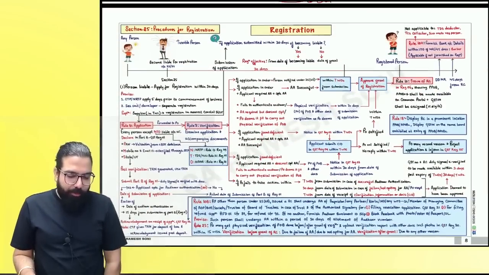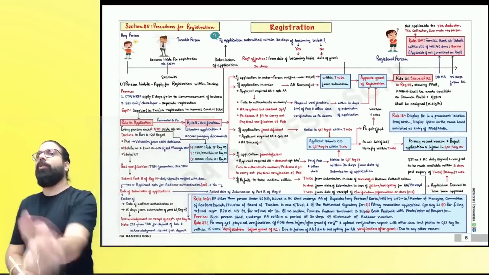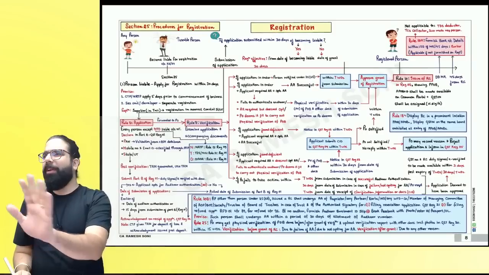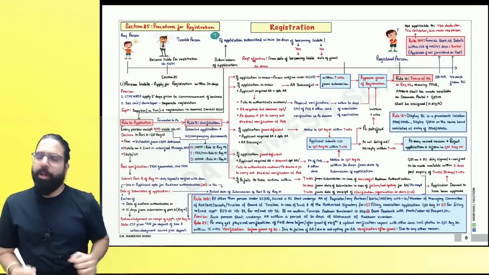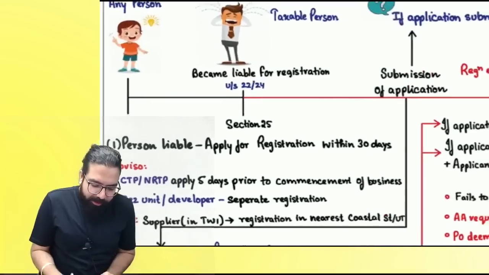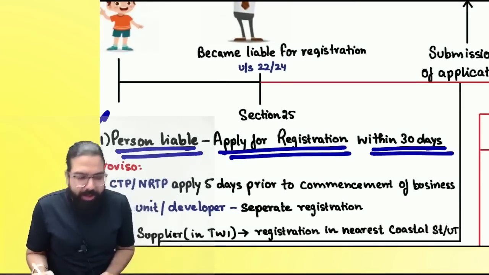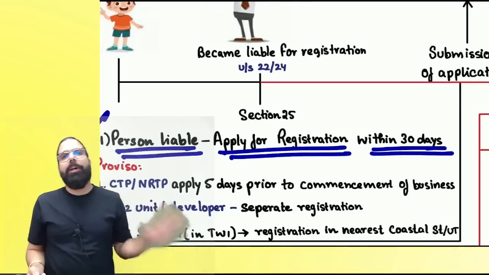Please come to the next chart of registration, section number 25. Everyone listen to me very carefully. Okay, from exam point of view, I'll be a little fast. Section number 25 goes ahead and talks about section number 25(1), which says a person will be liable for registration within how many days, everyone? Within 30 days. Are we clear?